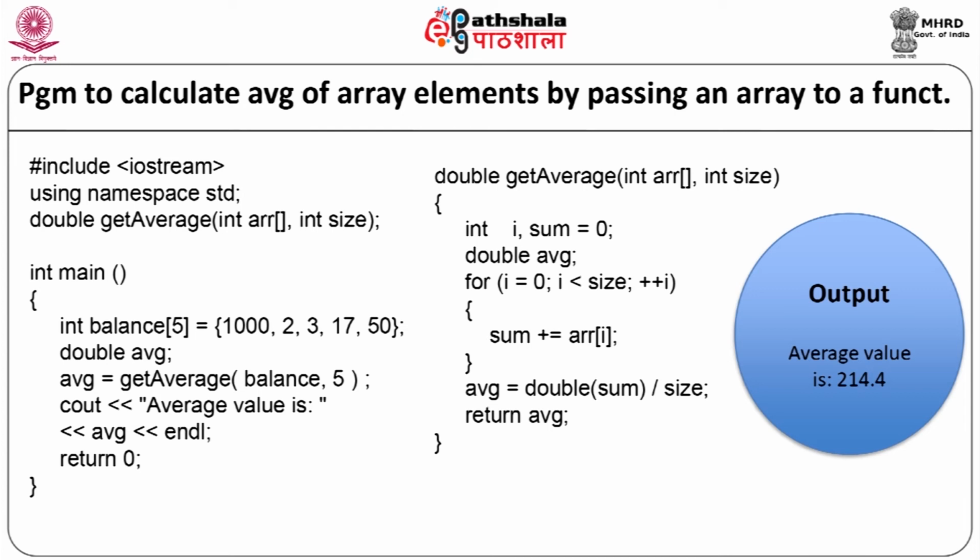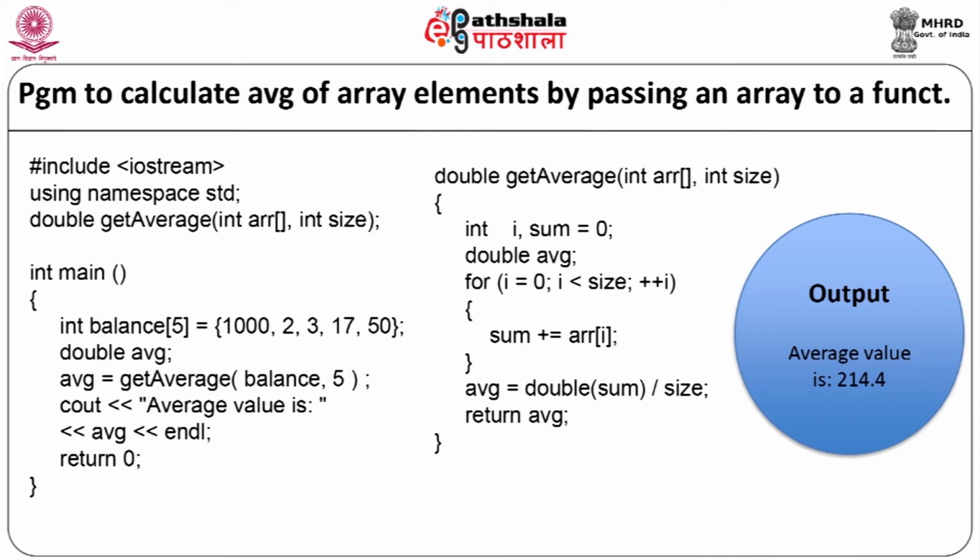Let us see a program to calculate the average of array elements by passing an array to a function. We will start with our program. #include <iostream>, using namespace std, double getAverage(int ar[], int size). Here the function is declared. We will start with our main function, int main. int balance[5] is the array which is initialized as 1000, 2, 3, 17 and 50. Double average. Now, average = getAverage(balance, 5). Here the complete balance array is passed along with the size of the array, 5. cout << "Average value is" << average, return 0, and the main function will end.